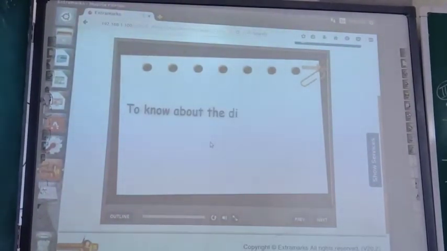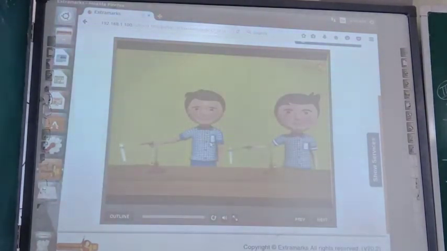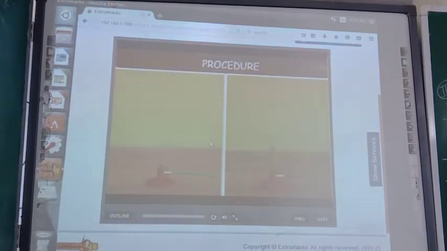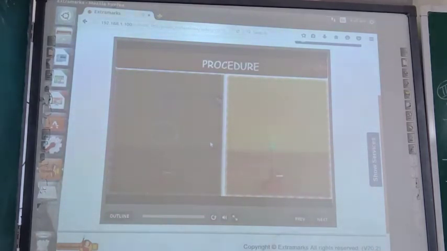To know about the direction of the convection current, let us again move to our laboratory. Here, two students are performing an experiment by taking some wax wrapped in netted metal sheet in the test tube, which is filled with water. One of the students heats the test tube by keeping the flame close to the wax, while the other student heats the test tube by tilting it and keeping the flame little above the position of the wax.